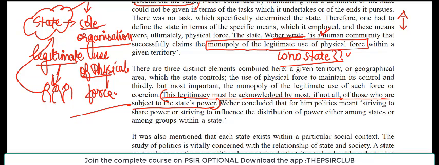And that is what relates to politics, that how do you ensure that your rule is legitimate, right? Your rule should appear to be legitimate. That is the role of politics, and that is how you come to power, and then you utilize your power, and that utilization of power is legal in nature.